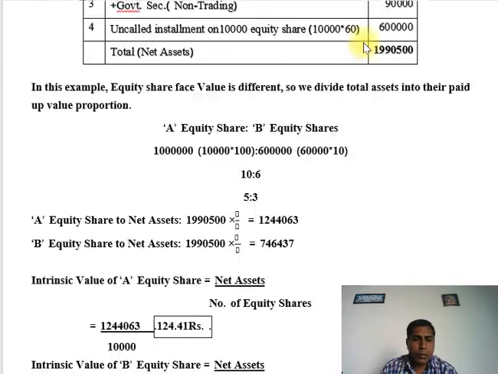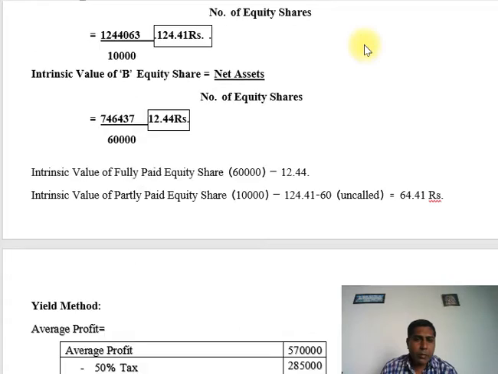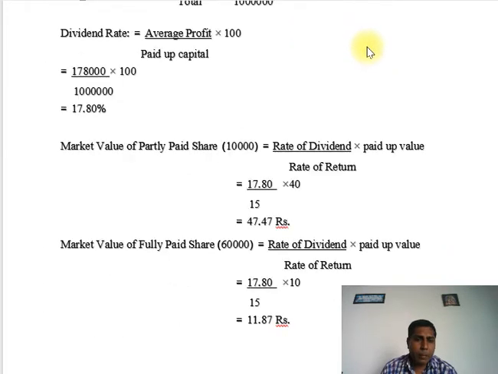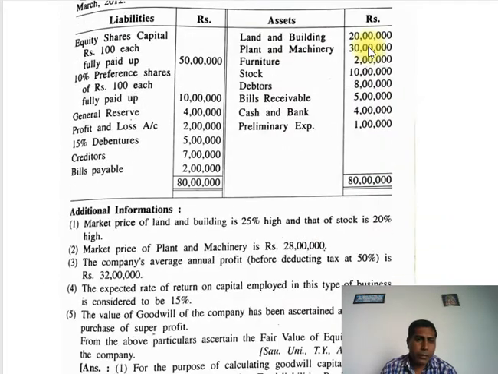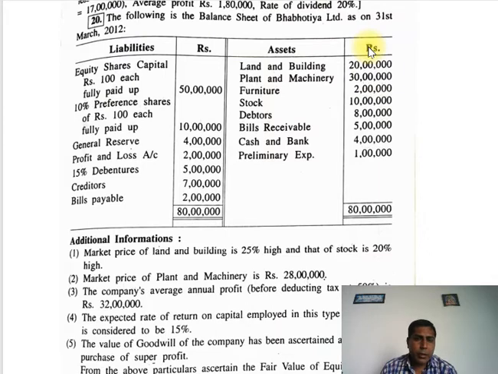This is a somewhat different type of example. First I read the information related to Bhagotia Limited, and then after that we make our calculations. Okay friends, now